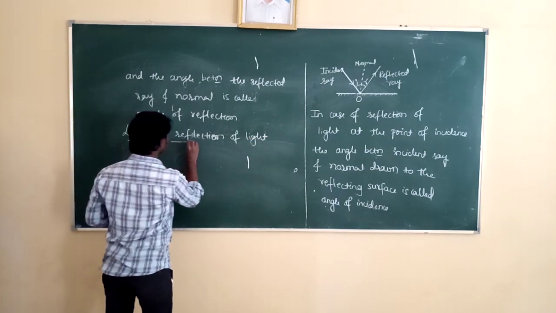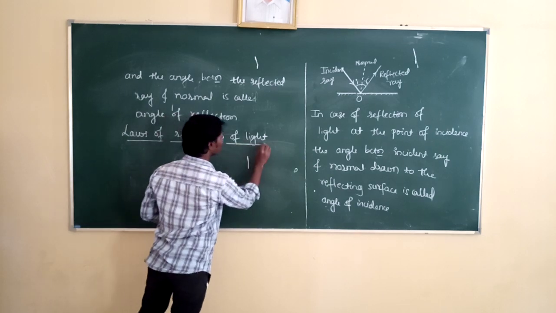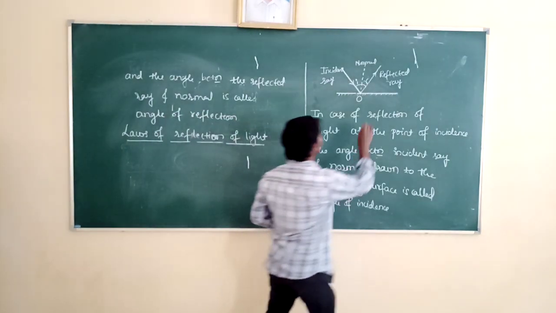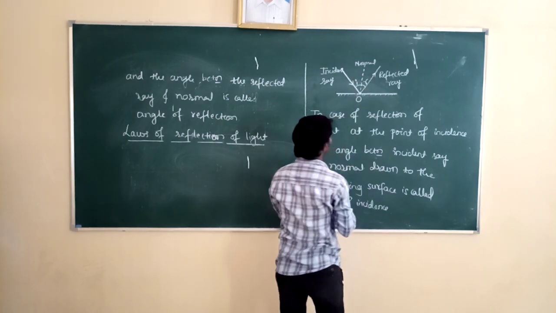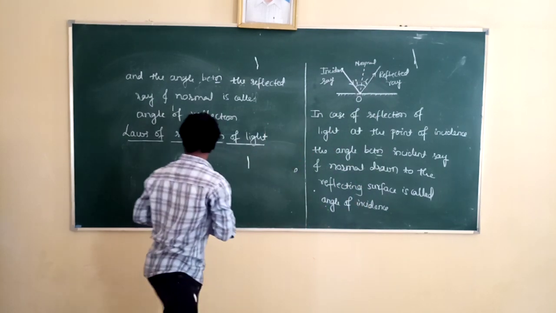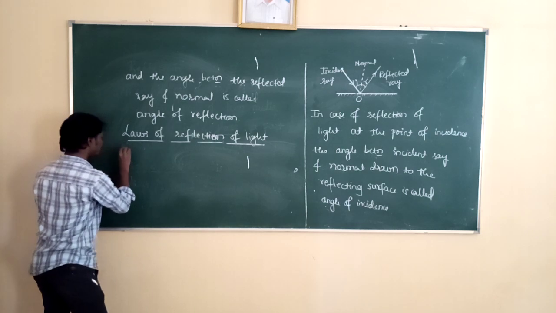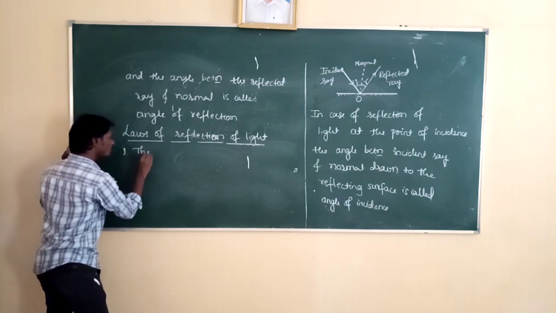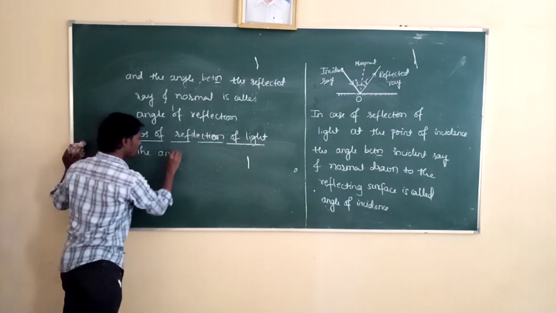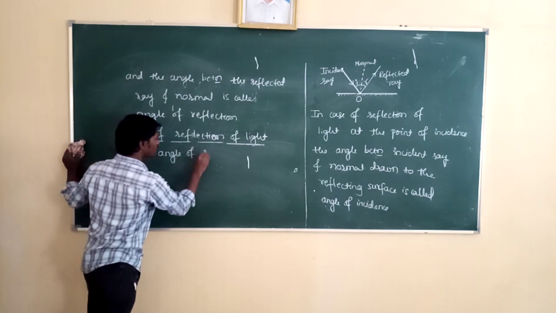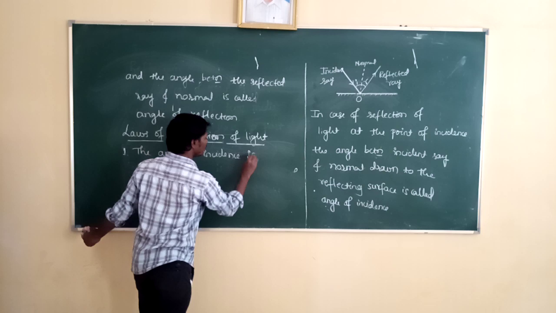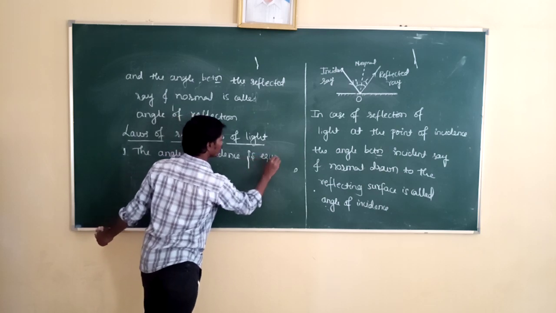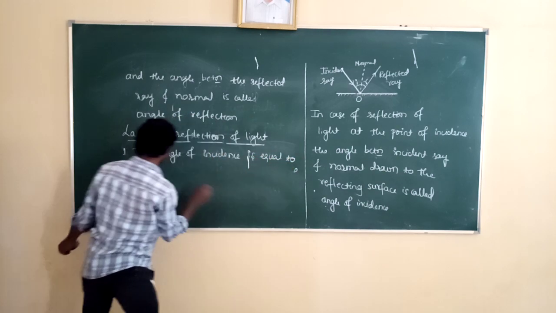The first law is that the angle of incidence is equal to the angle of reflection.